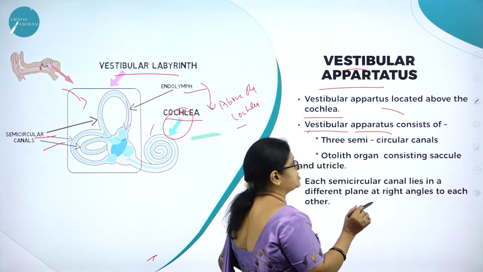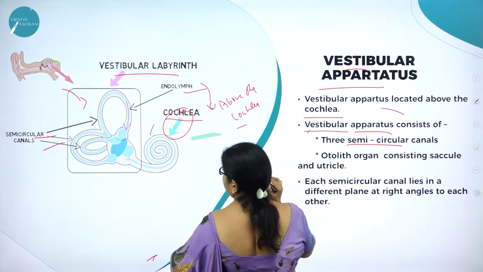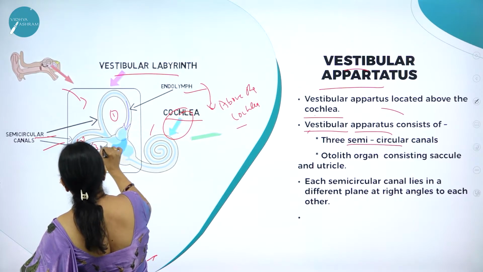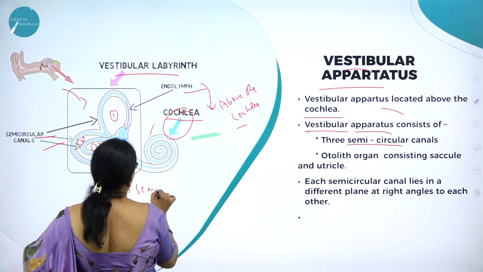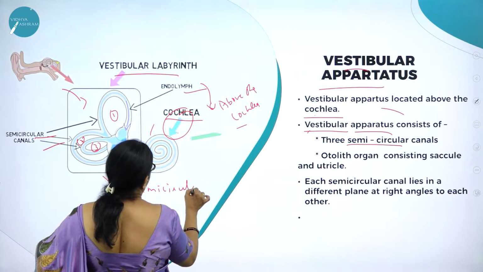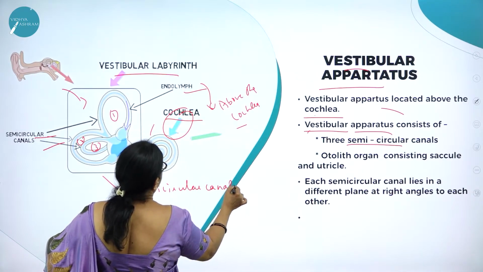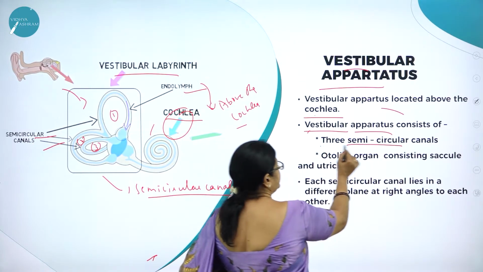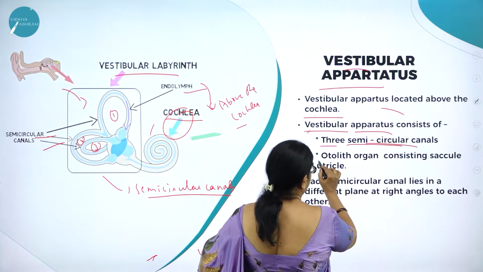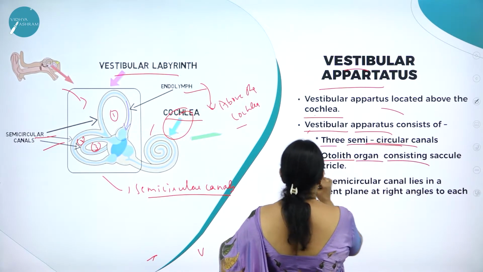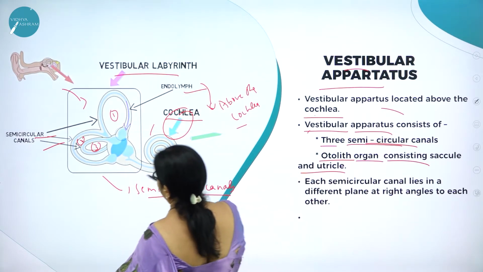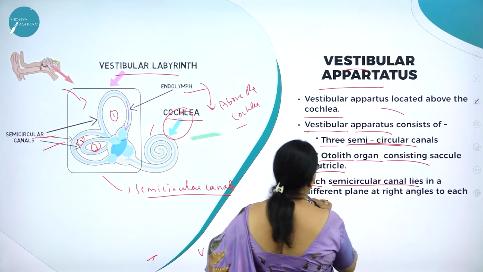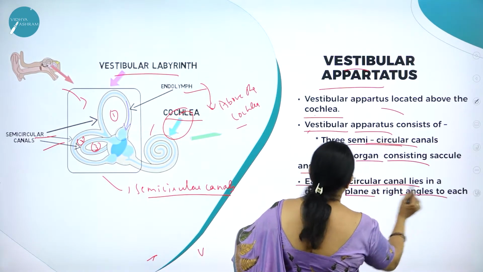Vestibular apparatus consists of 3 semicircular canals. So here you can see the 3. So 1, 2 and 3. These are called semicircular canals. So vestibular apparatus consists of 3 semicircular canals, one that is otolith organ consisting of saccule and utricle. Saccule and utricle. Then each semicircular canal lies in a different plane at right angles to each other.